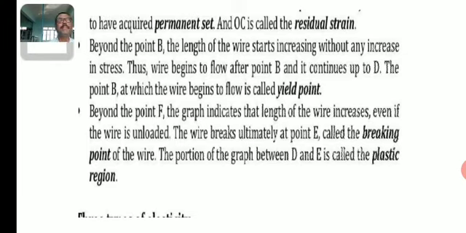The wire breaks ultimately at a point E called the breaking point of the wire. The portion of the graph between D and E is called the plastic region, because in that region the material loses its elastic property and exhibits the property of plasticity.